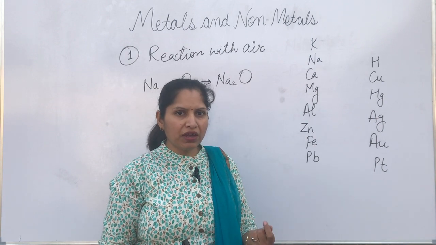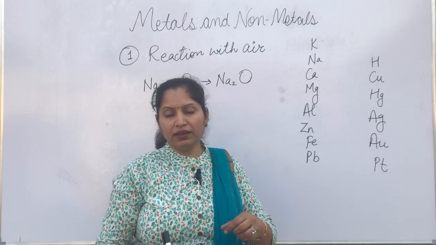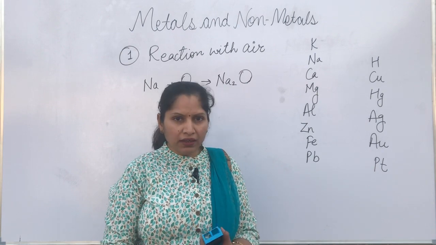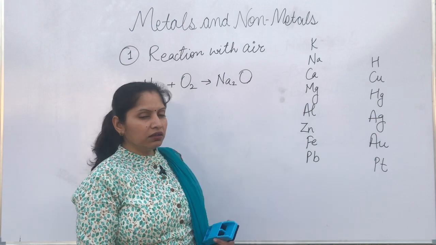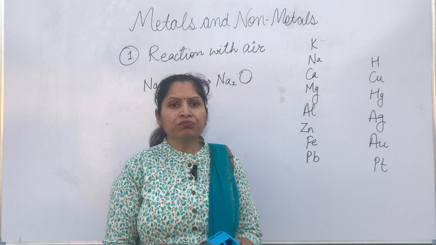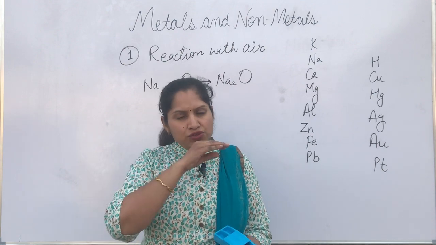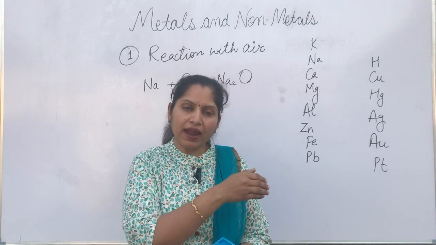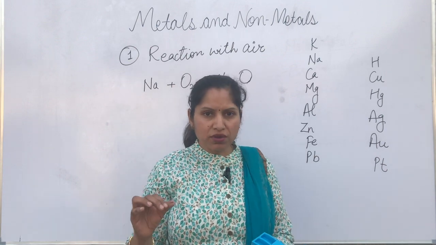But if you remember, we did an activity where, when magnesium ribbon has to be burnt in air, first it needs to be cleaned. Why? Because metals like magnesium, aluminium, zinc are so reactive that when they come in contact with air, they form a layer of oxide over them. That is also a protective layer of oxide. It prevents the metal beneath from reacting further. So magnesium forms a layer of magnesium oxide over it.